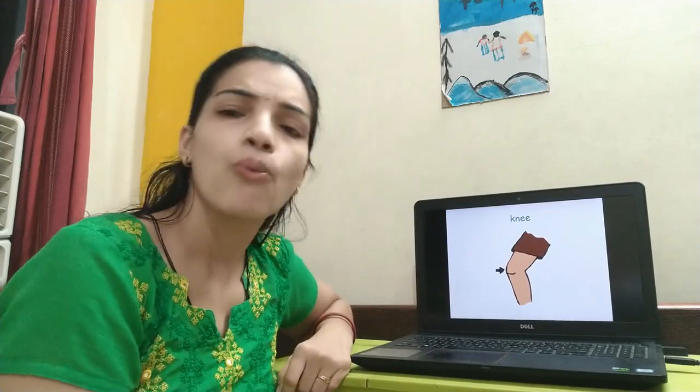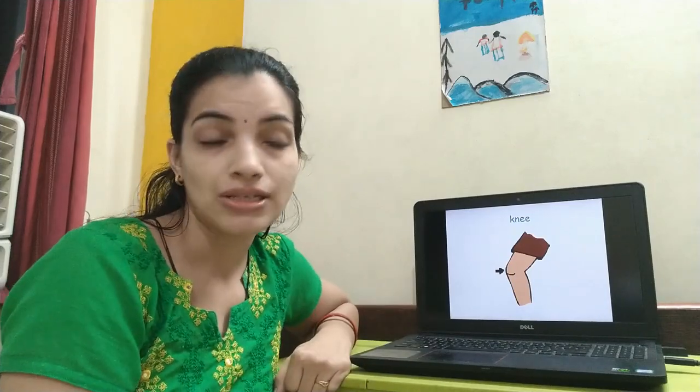Now what do you see in the picture? It's a knee. Why is the knee required? If we had no knee, we won't be able to bend our legs, we won't be able to sit down, we won't be able to run. So knees are very important parts of our body.